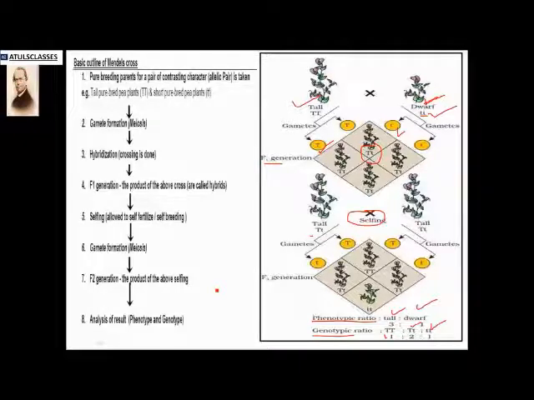So in this way we can do the experiments, or we can write them by taking other contrasting characters, like flower color, like round seeds and wrinkled seeds, like eggshell and terminal. If you are going to take eggshell and terminal, we can write capital A and small a. If we are taking red and yellow, red R and small r. We cannot take other letters because it will be more confusing to obtain the result.